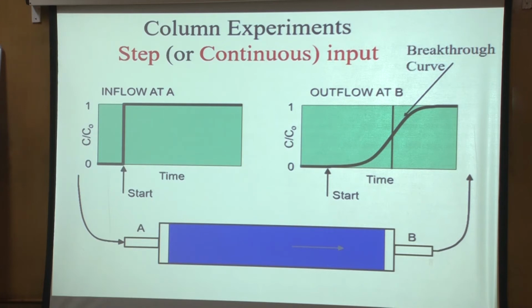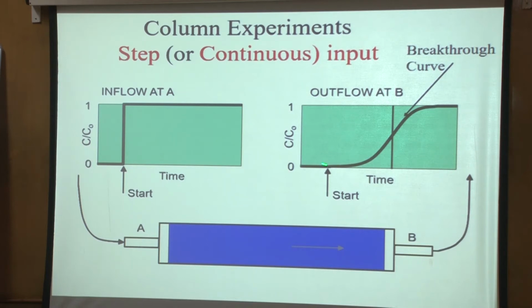But if you have dispersion, then it will also get dispersed about the expected advective location. Now, the shape of this curve will tell you how important dispersion is compared to advection. If it is a very sharp front, suppose it is like this, this and this, then there is no dispersion.